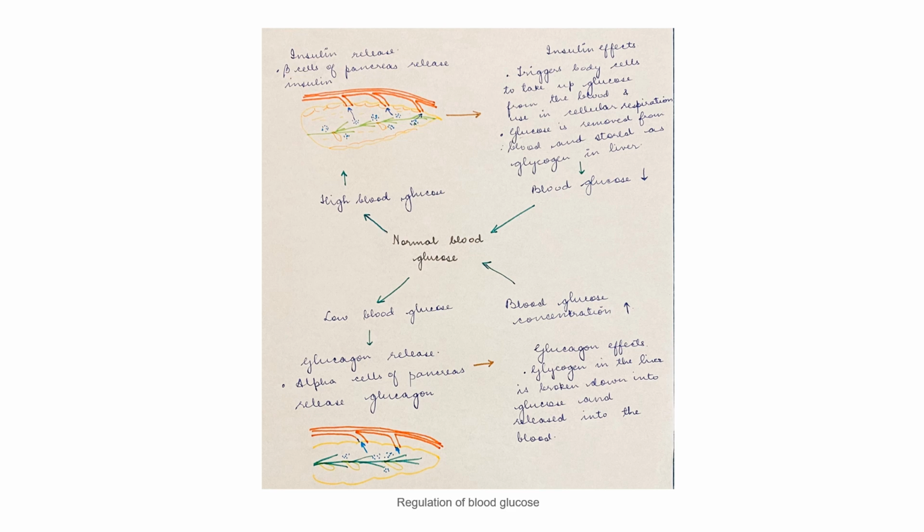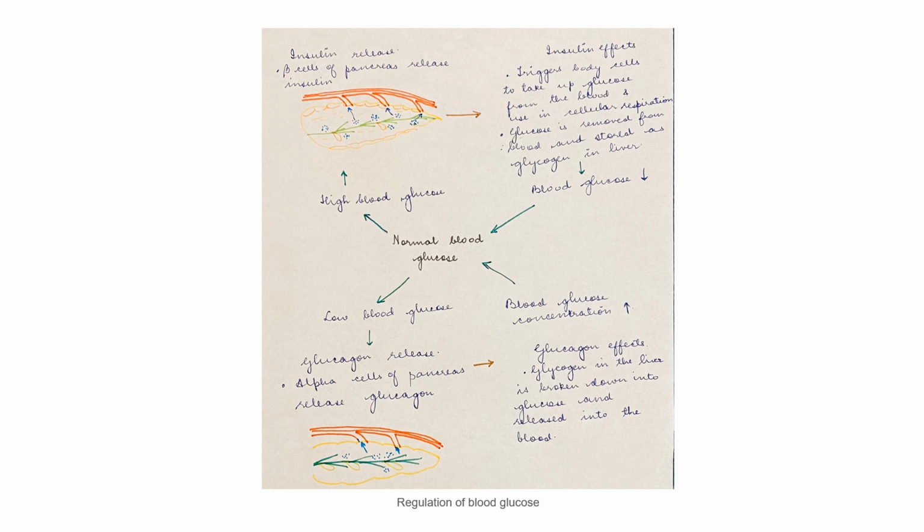Let us take an example of the regulation of blood sugar level. If there is high blood glucose, such as after a sweet diet, then there is insulin release by the beta cells of the pancreas. As a consequence, the body cells take up glucose from the blood and it is used in cellular respiration. Glucose is removed from the blood and stored as glycogen in the liver. Therefore, the blood glucose level decreases. So this is an example of homeostasis again.